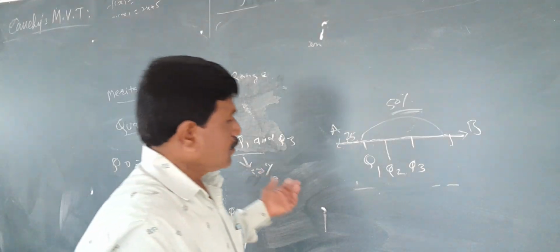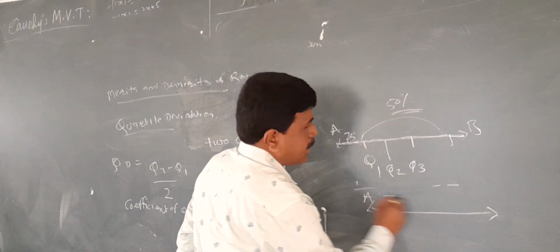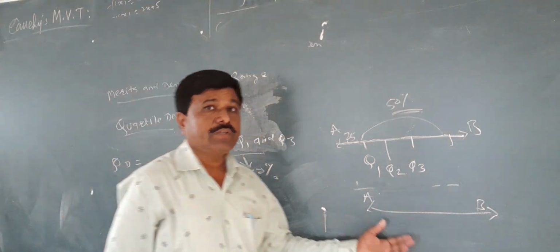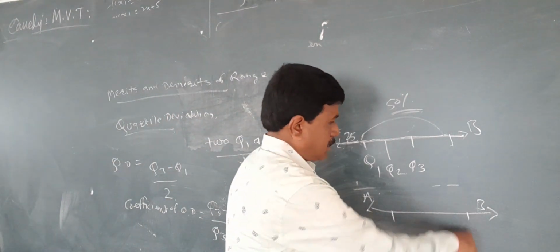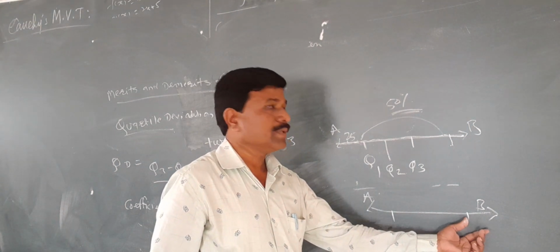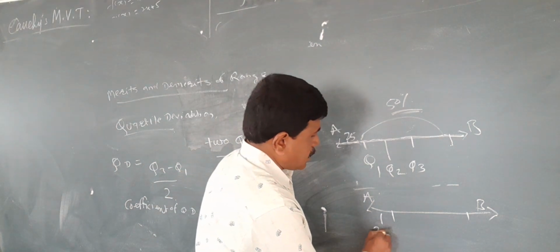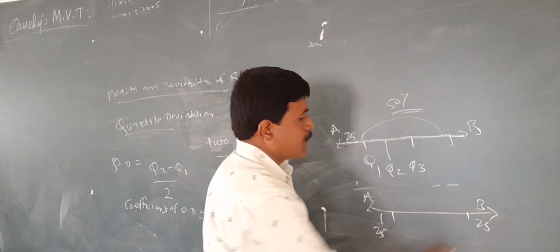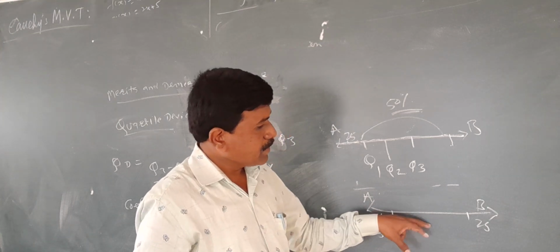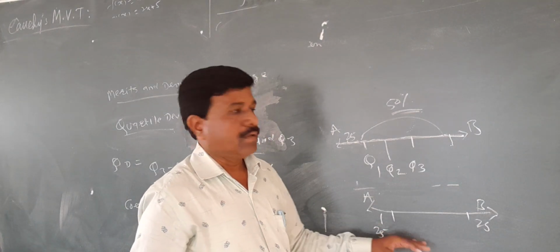Range is calculated only from the largest and smallest observations, but interchange between the observations does not affect it.